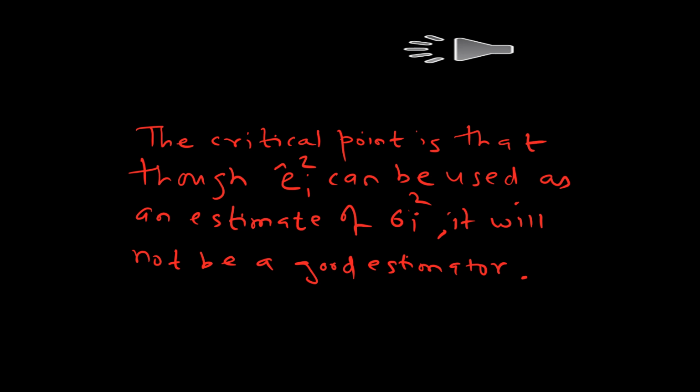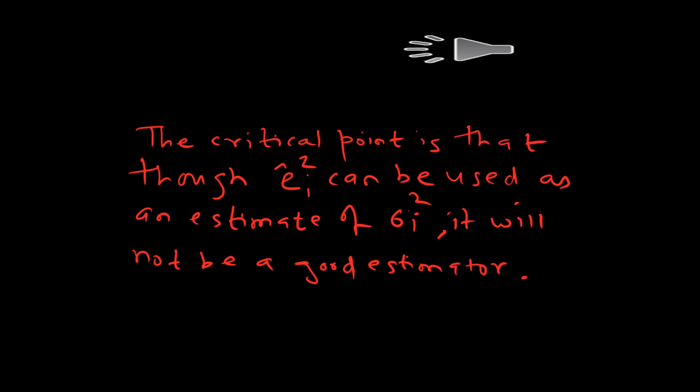In theory, of course, each of the e hat i squares can be used as an estimator for sigma i square. However, this will not be a very good estimator. The reason is, as the sample size increases, you actually have more and more values of sigma i square to estimate, which means that as the sample size increases, the number of parameters that you have to estimate also increases.